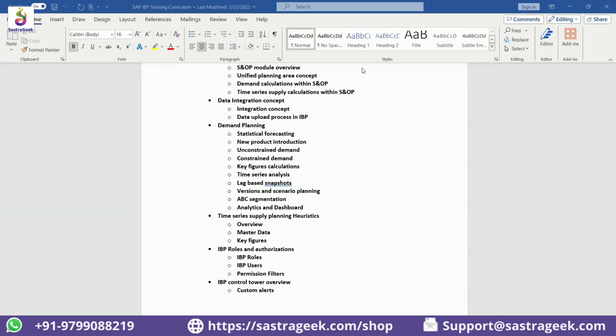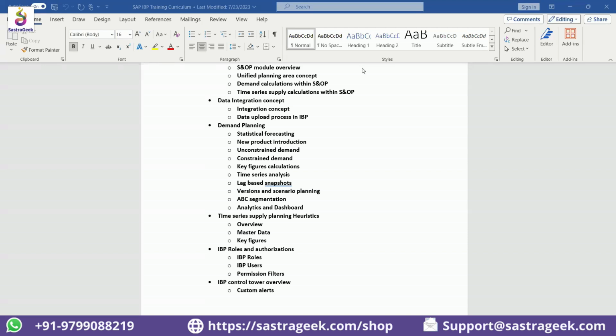Will the optimizer be included in the training? Right. So Akash, we will focus on the supply planning concept. Because what I have seen over the trainings, right, people take a lot of time to first understand supply planning concepts. Once you have the overview of the concept, then use of heuristic or use of optimizer doesn't make any difference. We will talk about the differences. What do we mean by heuristic? What do we mean by optimizer? Right? But when we go through the demos, we will focus on heuristics because that is the basic. Once we are done with the basics, only then should we start talking about the next step.